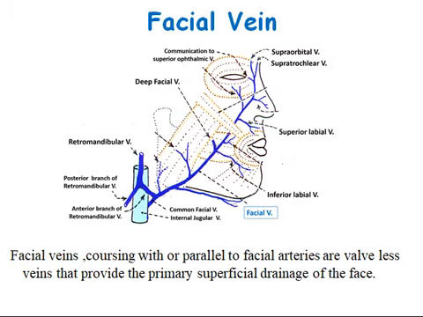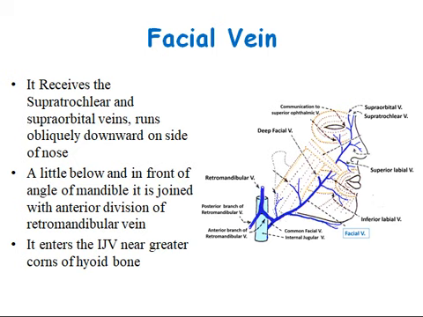Facial vein. The facial vein, coursing with or parallel to the facial artery, is a valveless vein that provides the primary superficial drainage of the face. It receives the supratrochlear and supraorbital veins, runs obliquely downward on the side of the nose, then turns posterolaterally below the orbital opening, passing downward and backward behind the facial artery but with a less tortuous course.